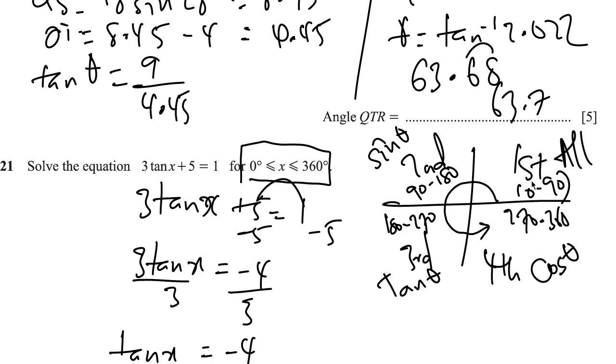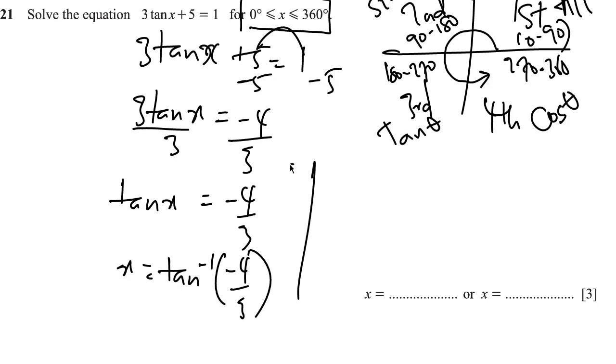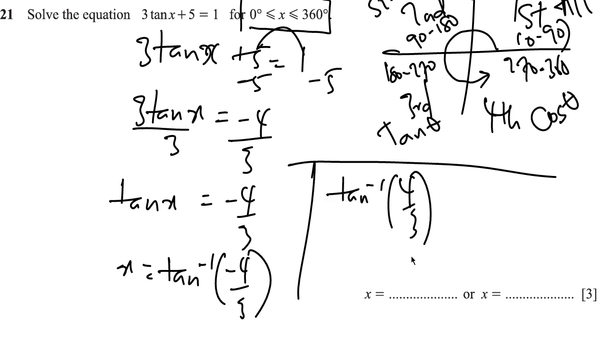So that implies that in the first and the third quadrants, tan is going to be positive, while in the second and the fourth quadrants, tan is going to be negative. So all you're simply going to do on your calculator is to get the values for which it is positive, right? So the tan inverse of 4 over 3. You get your calculator, tan inverse of 4 over 3 is going to be 53.13. Right? Because this was negative for a reason. It's either in the second or in the fourth or both of them, right? So we have 53.13 as the base angle.